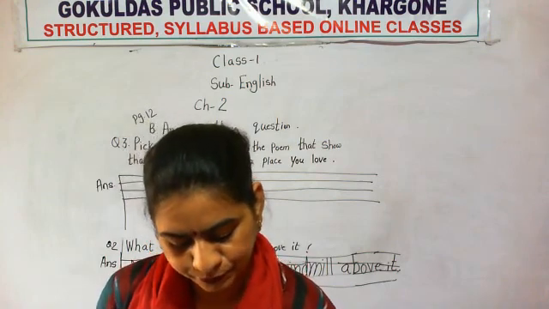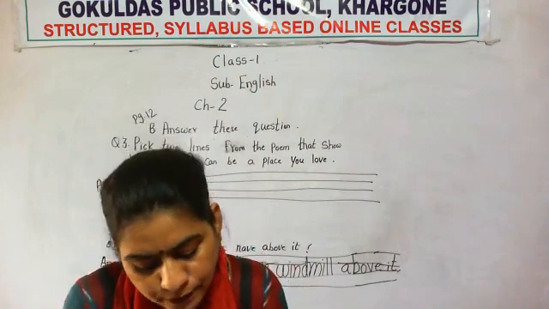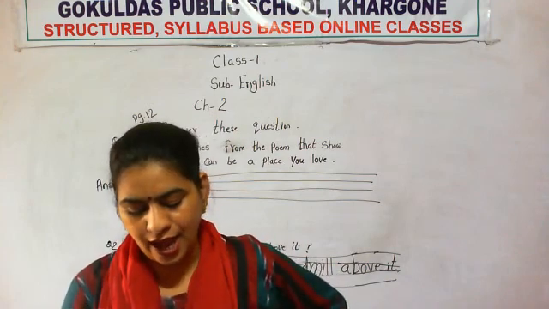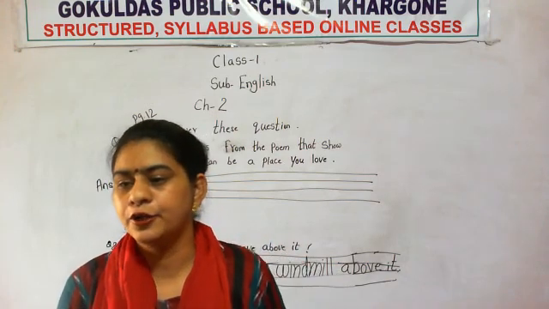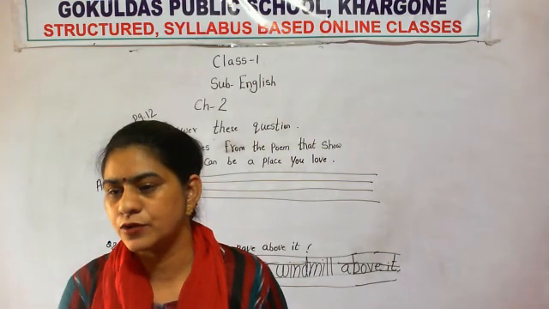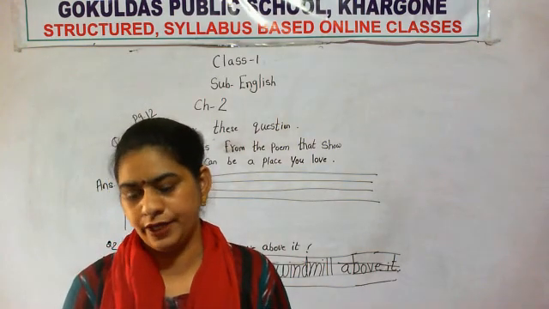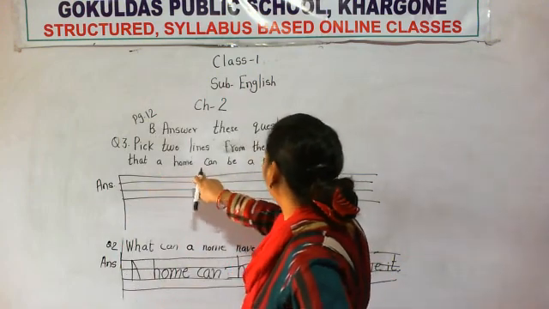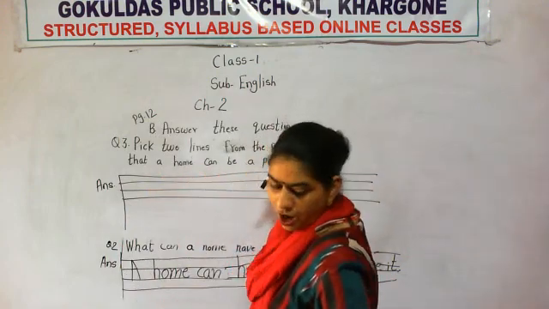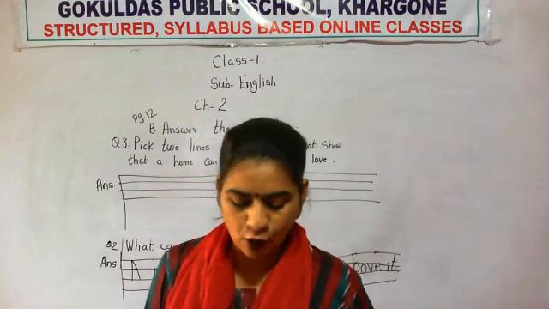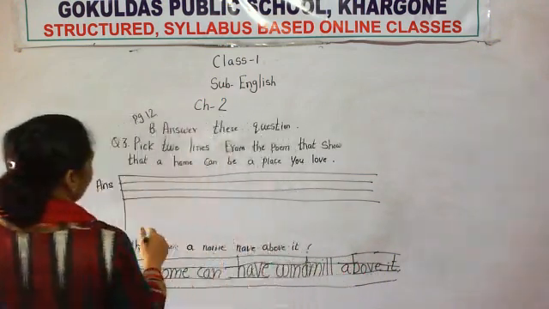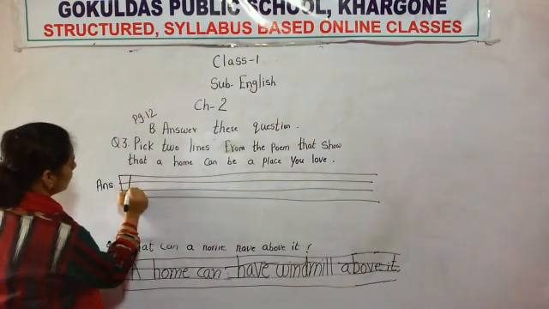So why do you love your home? Because in your home you have your heart and you feel safe and sound in your home. Okay. So that's why a home can be a place you love. So why do you love your home? Because now you write, a home can be a place you love.